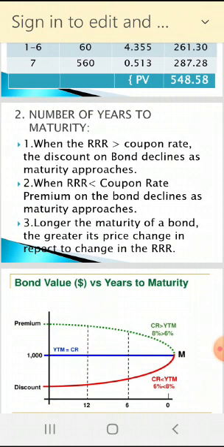As number of years to maturity goes down, at 0 period your maturity is completed, your discount is also decreasing and reaching par value, 1000, so your discount becomes 0 as it approaches the maturity period.